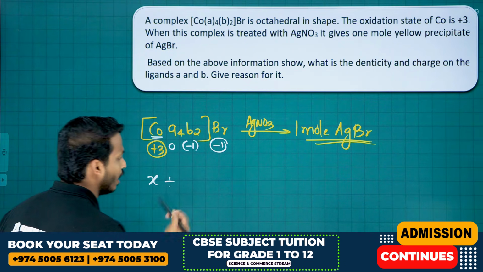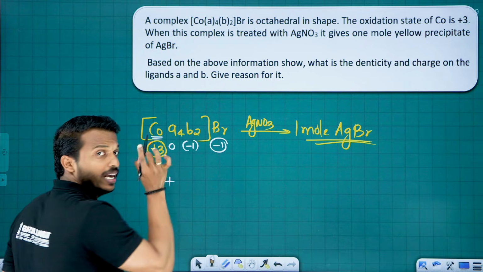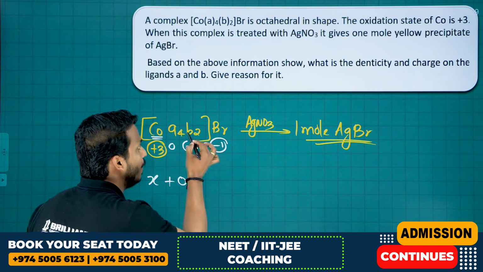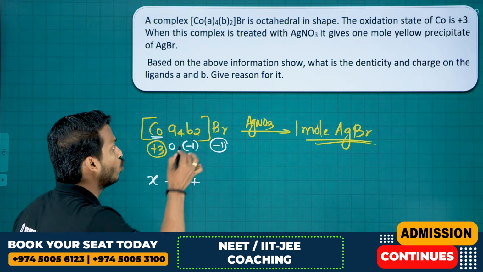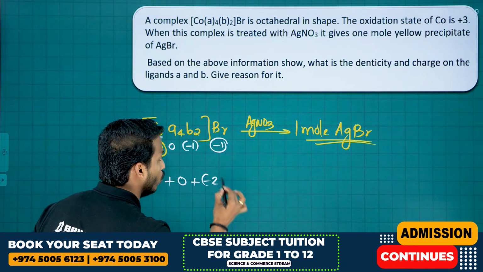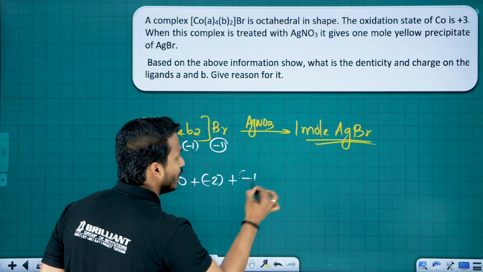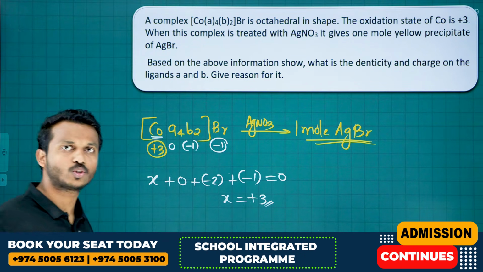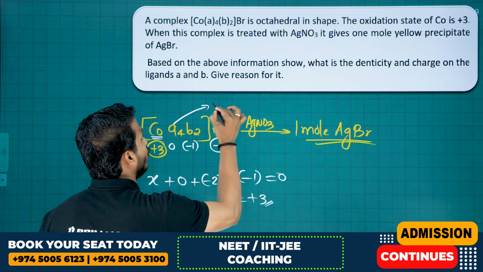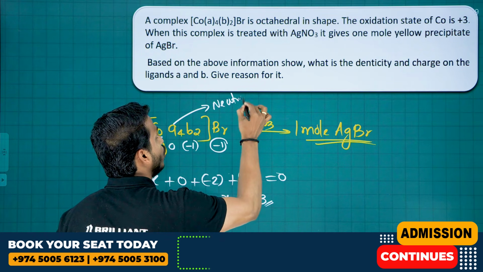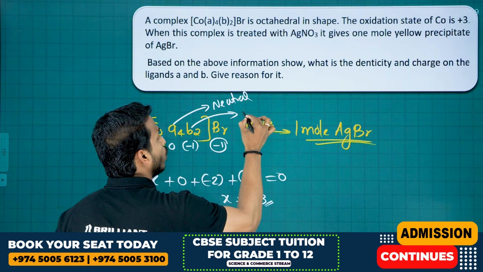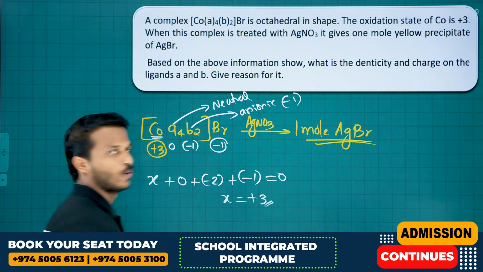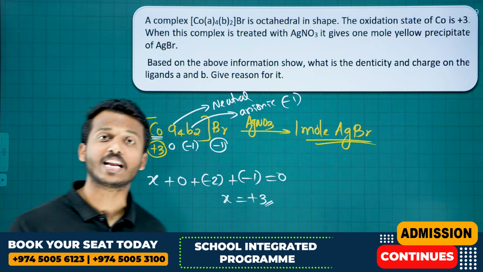Cobalt X, the A ligand charge is 0, B ligand charge is minus 1. So 2B is there, therefore minus 2, plus Br is minus 1. You will get plus 3. So I can write that A is a neutral ligand and B is an anionic ligand. Its charge is minus 1. Then only overall cobalt you will get plus 3.